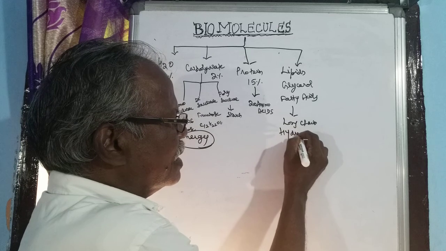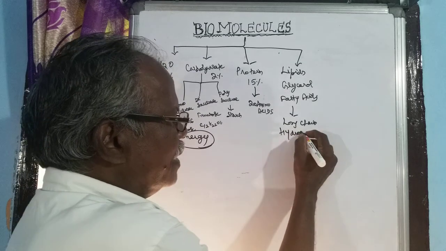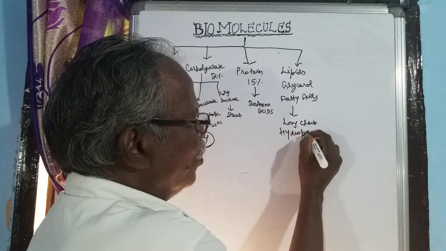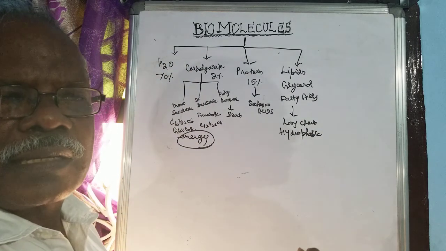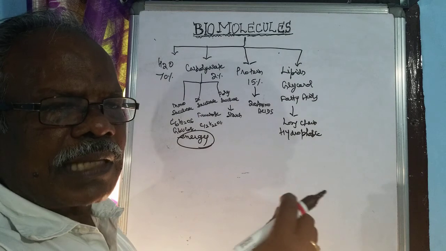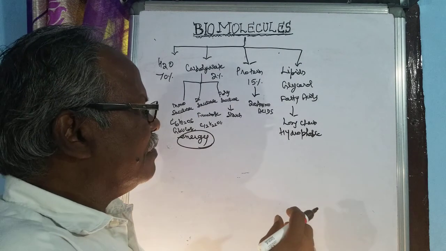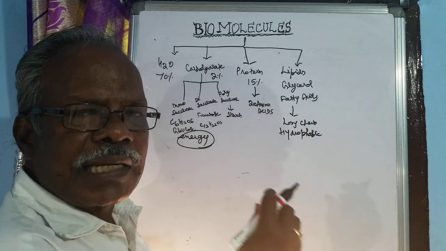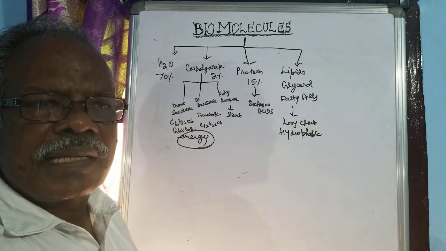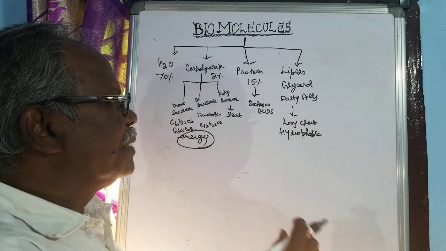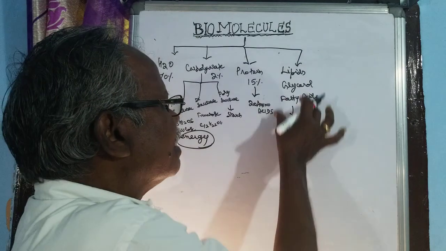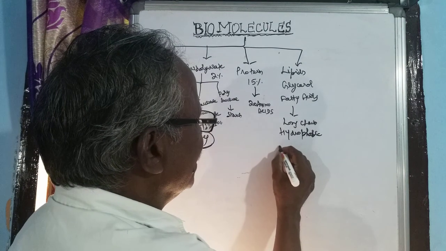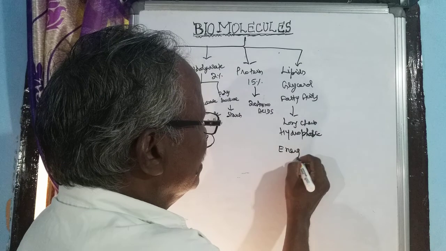That's why it is not dissolved by water. The only solvents for fatty acids and glycerol are benzene and ether. Only in benzene and ether will the lipids dissolve. So this has a long chain. This also gives energy. Fatty acids give energy.